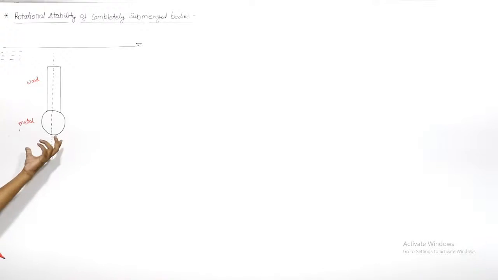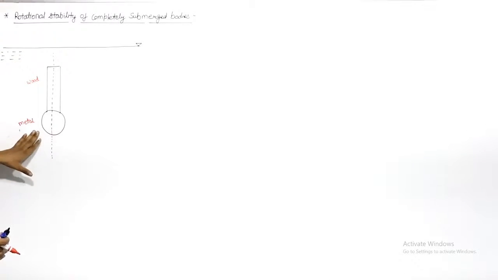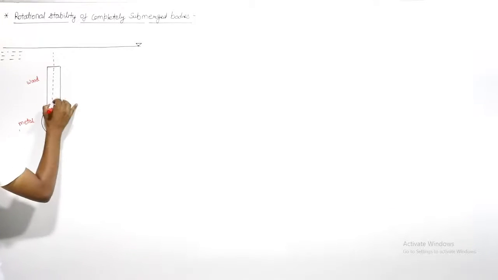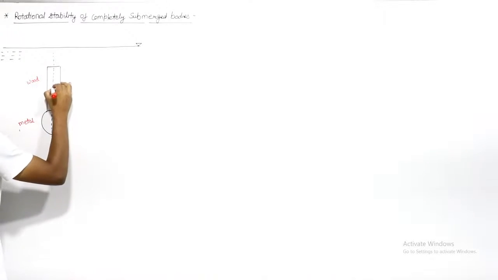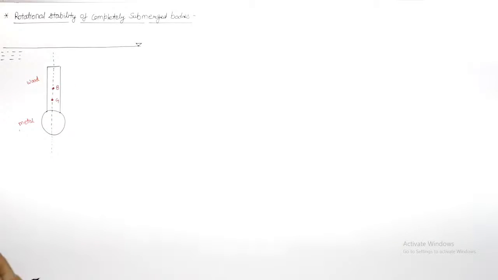This is not a homogeneous body because we have one material, wood, and another material, metal. So the mass distribution is not uniform, and the center of gravity will be near to the heavier object. Let us say that here we have the center of gravity G, and here we have the center of buoyancy B. Center of buoyancy B, right?